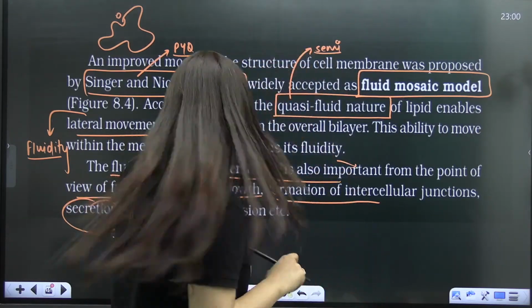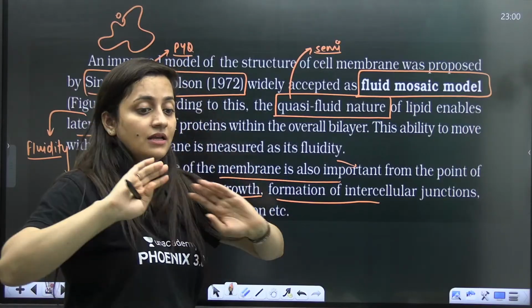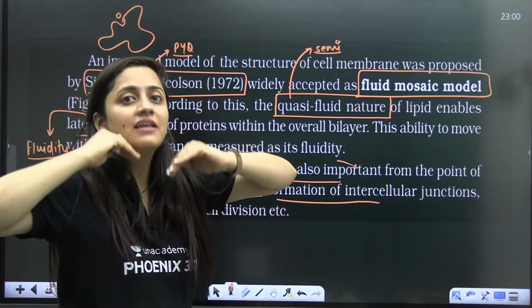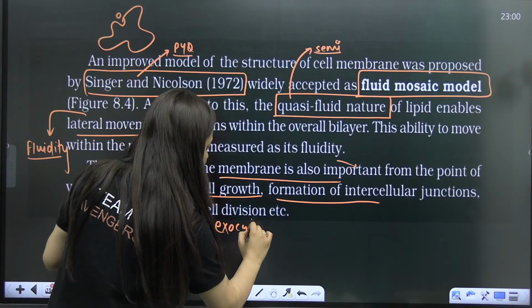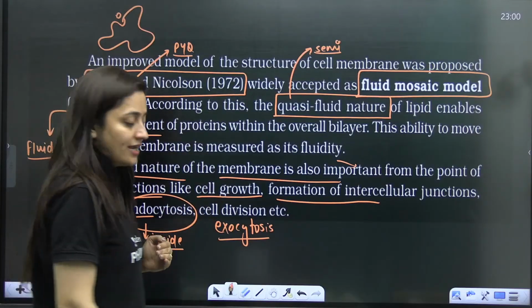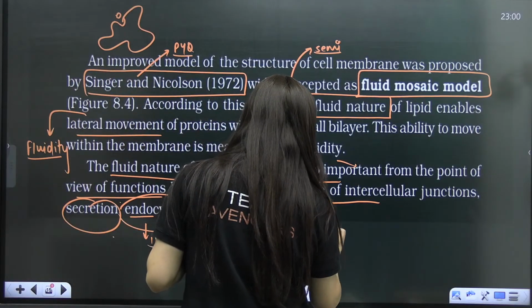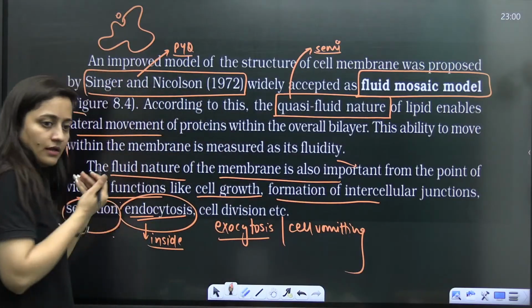Endocytosis. So basically, we are talking about something which is entering the cell, endocytosis. If we are saying exocytosis, something is going out from the cell, right? Out from the cell, exocytosis. This is your cell vomiting, right? Cell kind of eating.